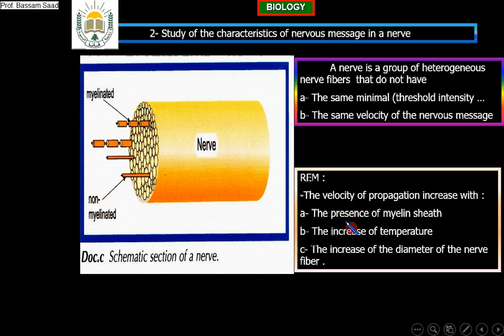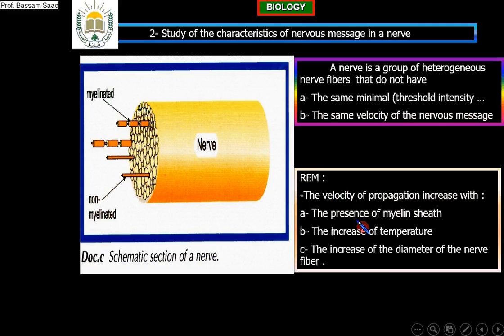The third factor is the increase in diameter of the nerve fiber. If the diameter is bigger, the speed is faster. You know how? So the velocity increases with what? With the presence of myelin, with the increase in temperature, and with the increase of diameter. If you have two fibers, one thin and one of larger diameter, at the same temperature, that having larger diameter will transport the message faster than that which is thinner.